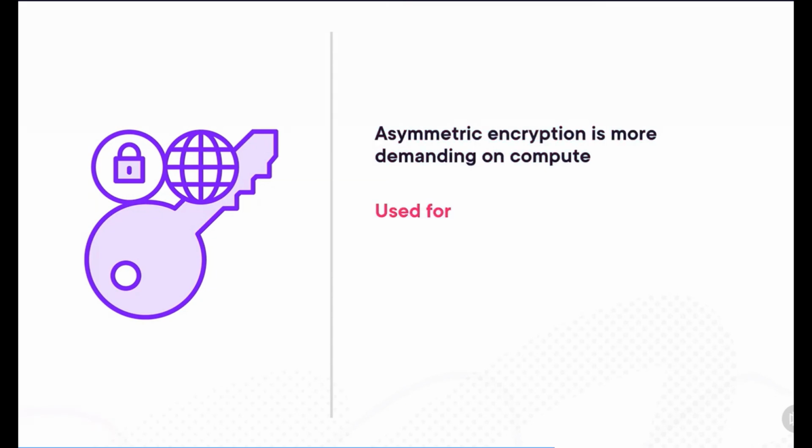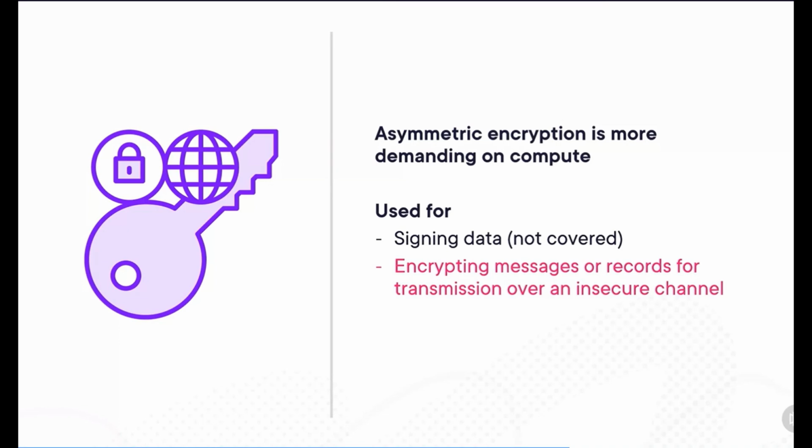Asymmetric encryption is used for signing data, a thing we will not talk about in this course. But you can also use it to encrypt messages or records that are being transmitted over an insecure channel. For example, I can encrypt a message, give it to somebody I don't trust, who then gives it to the receiver of the message, who can decrypt it, and we still have secure communication. The other use case for asymmetric encryption is to establish a secure channel, for example, over the internet.